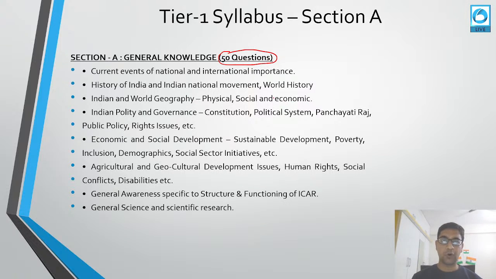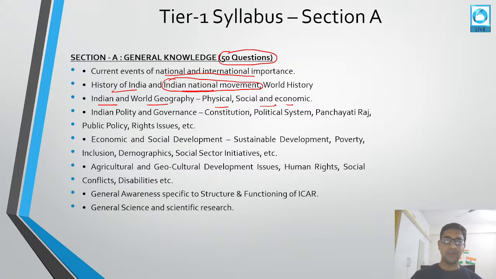Do give importance to the words in the syllabus. They are asking current events of national and international importance. So you should focus on all the things which are happening in the national and international arena, and that are very important from the Indians' point of view. Okay. Then you should have a history of India, and the Indian national movement. Mainly most of the questions are from the Indian national movement, because it is related to our freedom struggle. Then you have India and the world geography, physical, social and economic. India and world geography is very important, because a lot of questions from the geographical area can be asked in this examination.